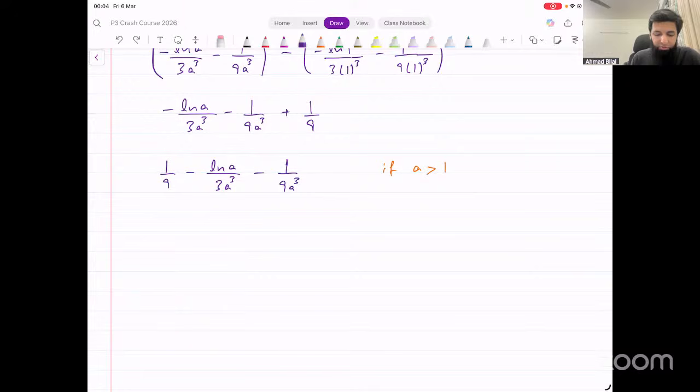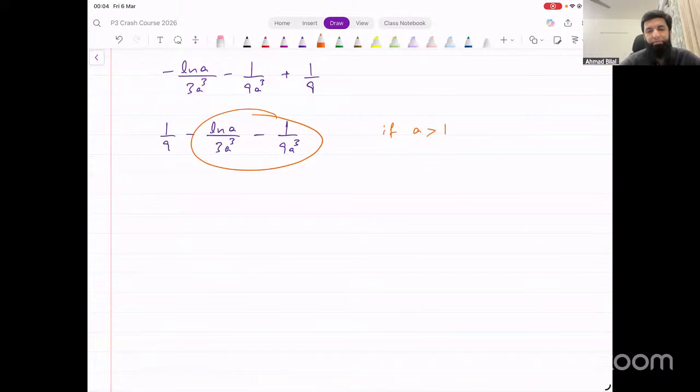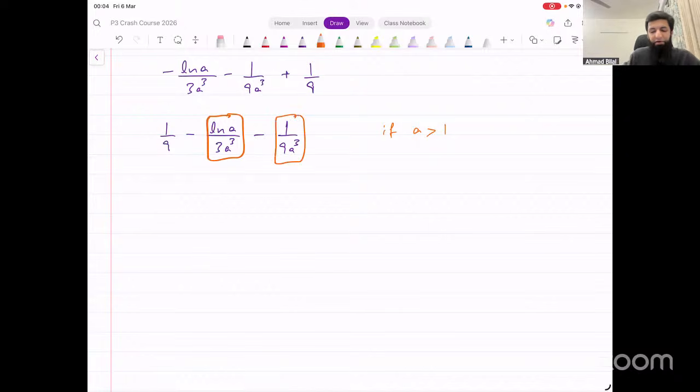1 over 9, that's a positive number. From this positive number, we are subtracting something. If we can somehow show that this thing is positive and this thing is positive, then that will ensure that we are subtracting some positive numbers from 1 over 9. So the result is going to be less than 1 over 9. Now, can we be sure about it that these numbers are positive? 1 over 9a cube, this is obvious. If a is greater than 1, then this is definitely a positive number. So this is fine.